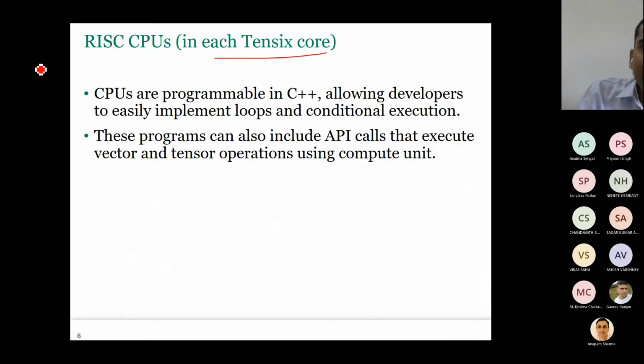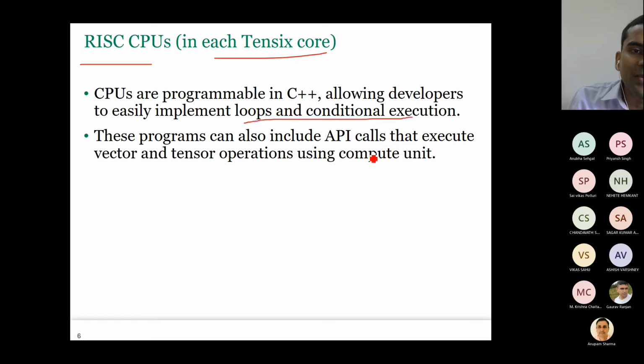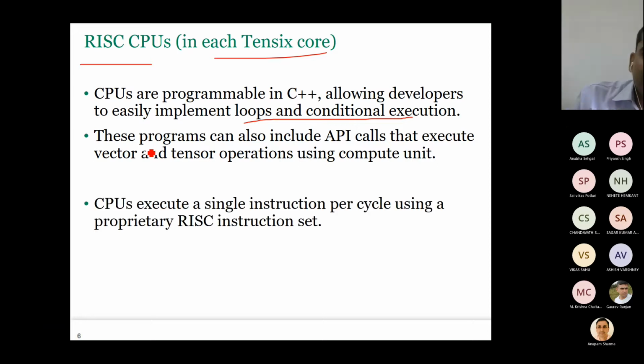Now, in each 10.6 core, we have RISC CPUs. Remember, these RISC CPUs are different from the ARC CPUs of Synopsys. The CPUs are programmable in C++, which allows developers to easily implement loops and conditional execution. These CPUs can also include API calls that execute vector and tensor operations using the compute unit. That means the CPUs also make sure that the compute unit remains busy. So CPUs do scalar code themselves, and vector and tensor operations are offloaded to the compute unit. CPUs execute a single instruction per cycle using a proprietary RISC instruction set.